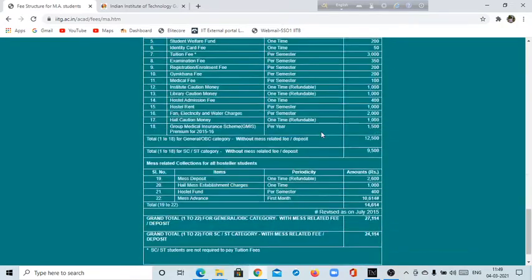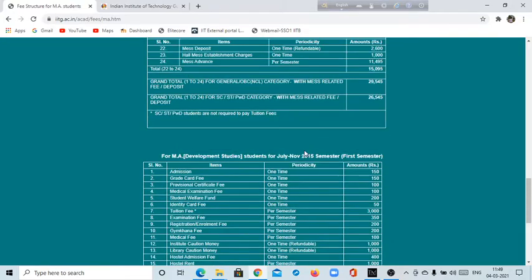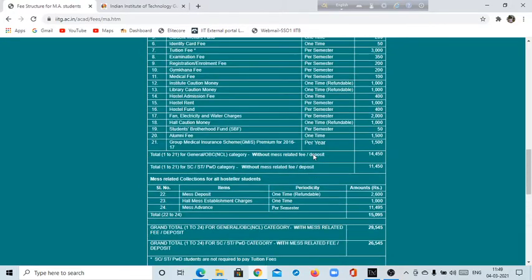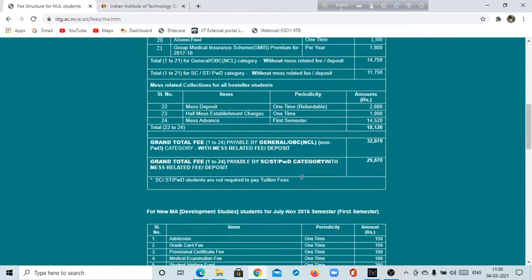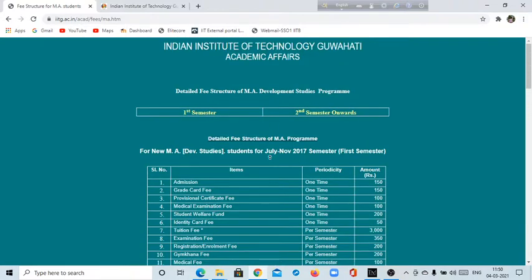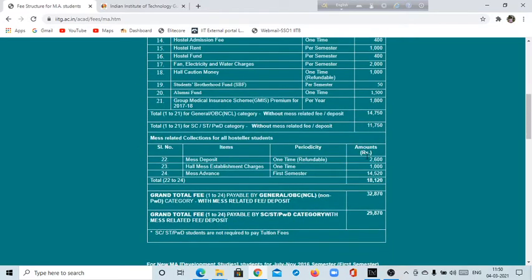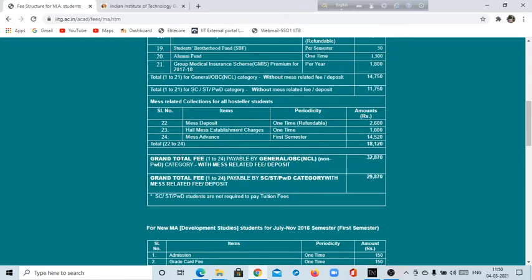This is the fee structure for 2015, then 2016, and this is 2017.